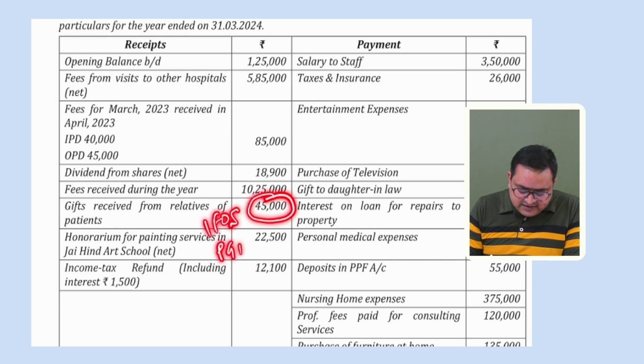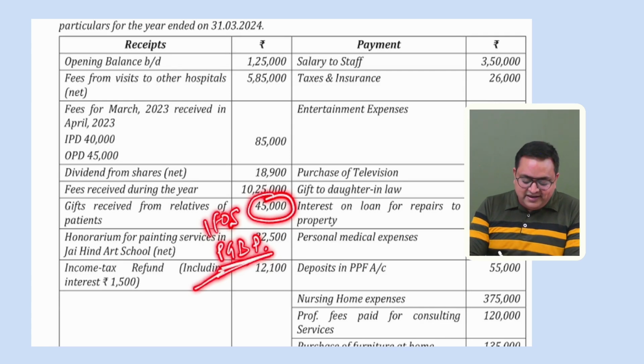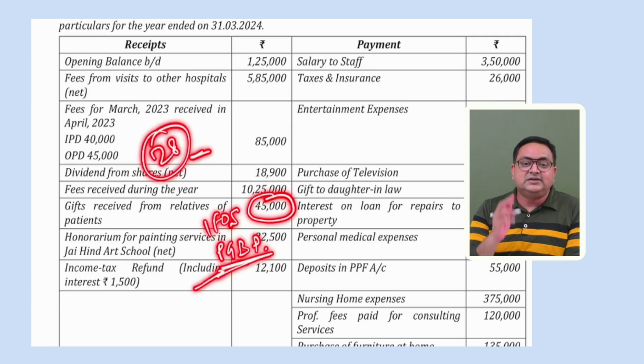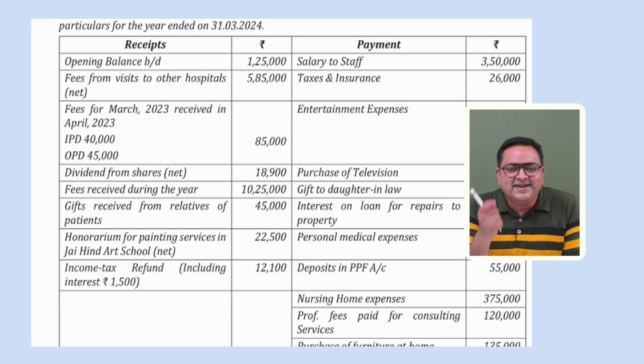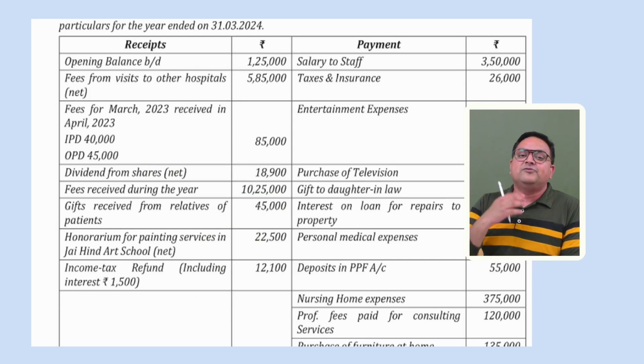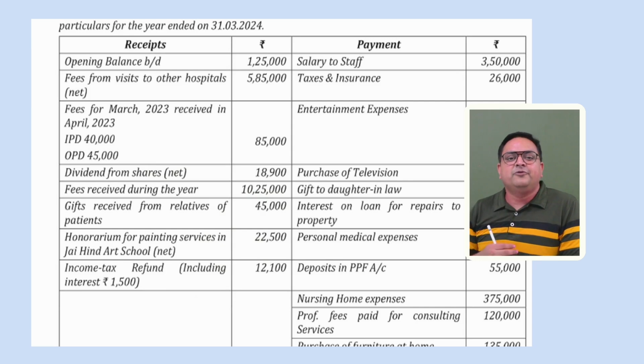Or it will be covered under PGBP. Is it a part of professional receipt? The answer is yes, because in section 28 we have learned that if there are any gifts, benefits or perquisites received during the course of our business or in the course of our profession, that forms part of our business income.